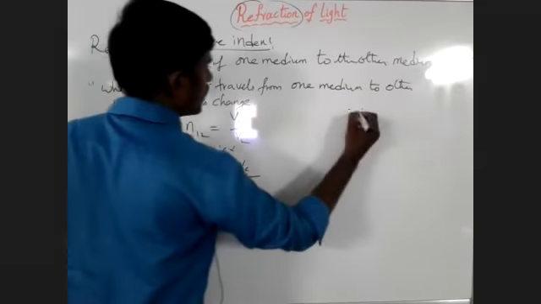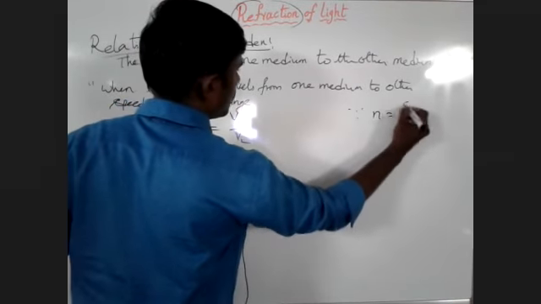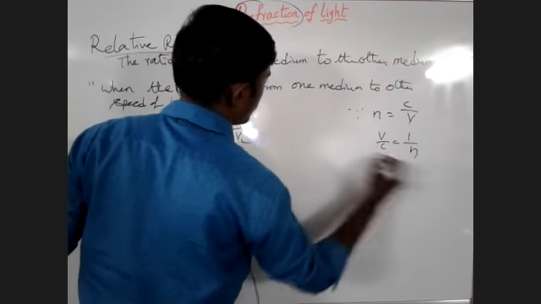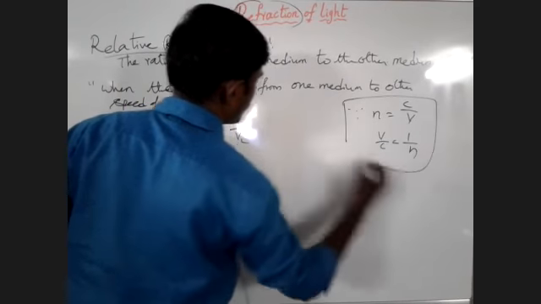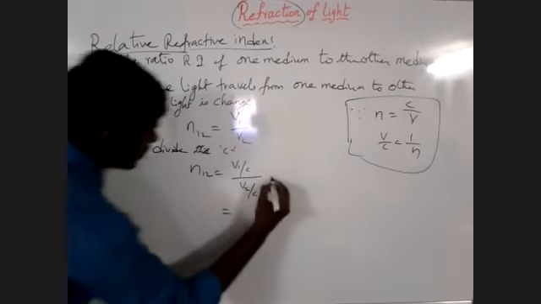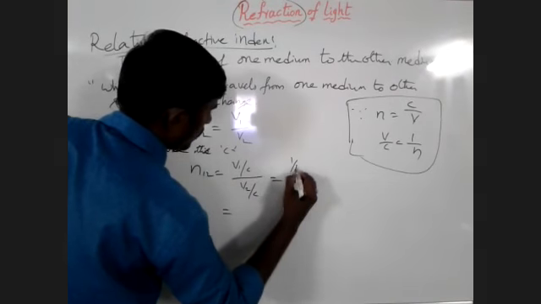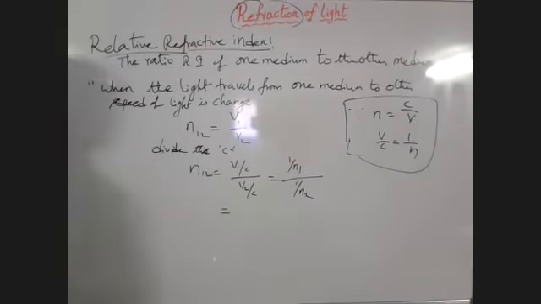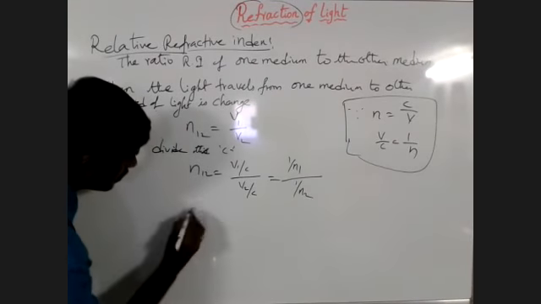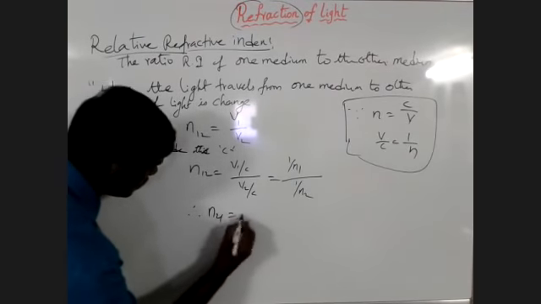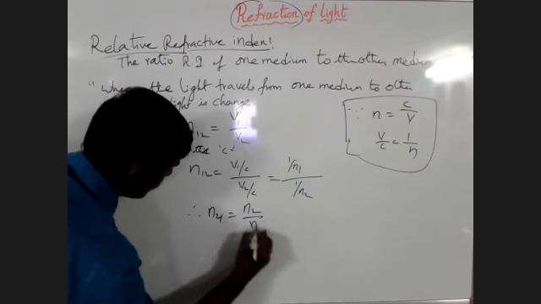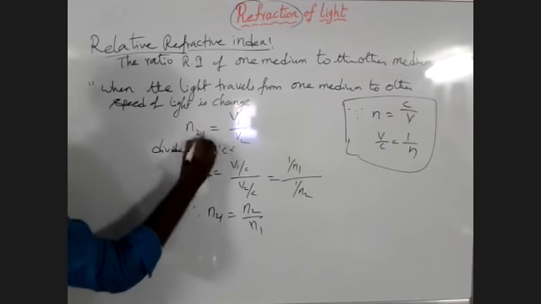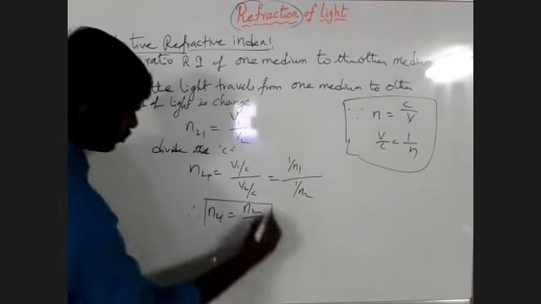We know that n is c by v. Then v by c means 1 by n. So instead of v1 by c, we can write 1 by n1, 1 by n1 by 1 by n2. Therefore, n21 is equal to n2 by n1. N21, not n12.